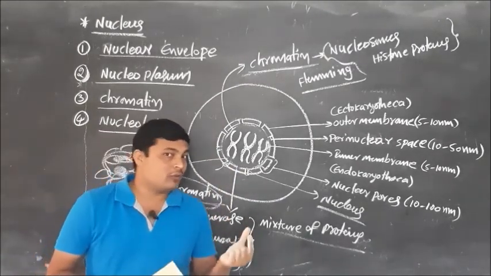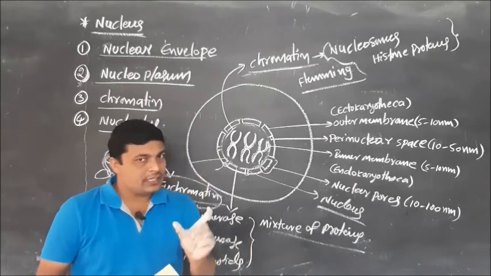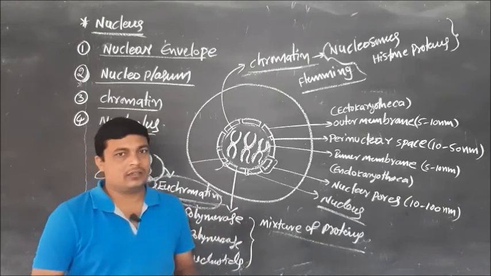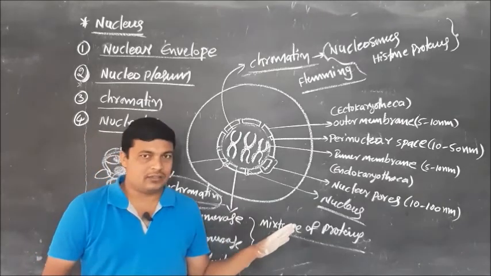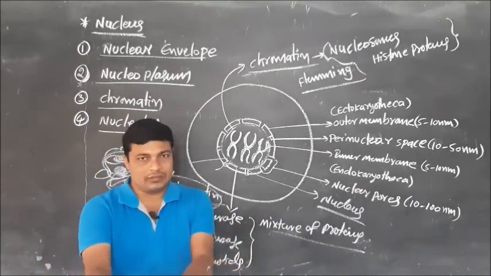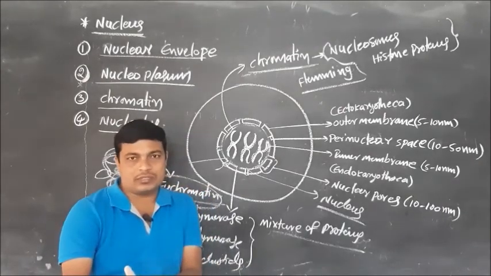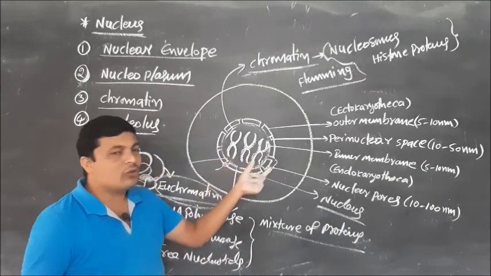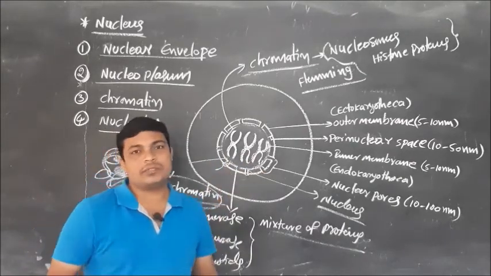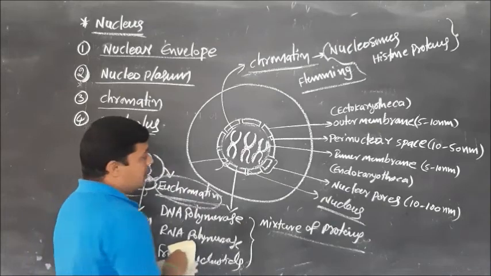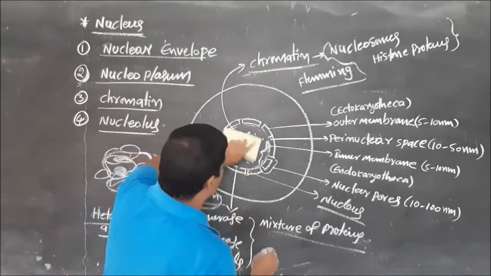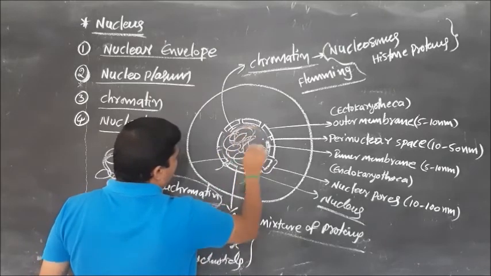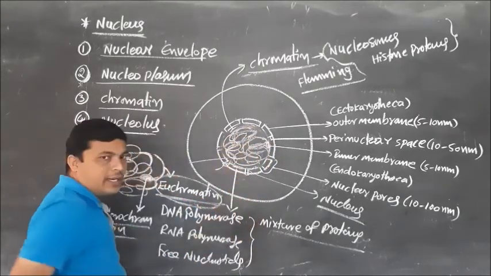When can we find the chromosomes? During the cell division time only, we can find the chromosomes inside of the nucleus. In the absence of cell division, or in the resting phase of the cell, we can't find the chromosomes. After completion of the cell division, these chromosomes are converted again into chromatin.